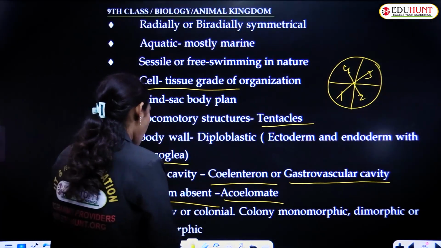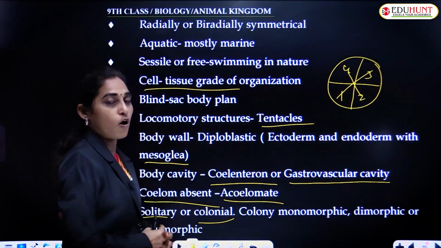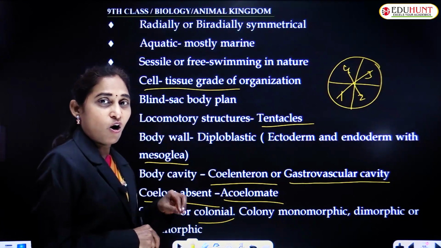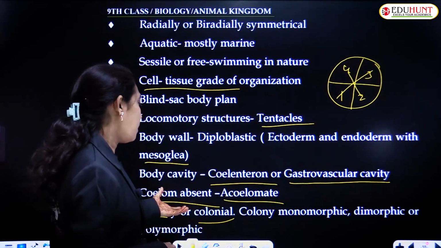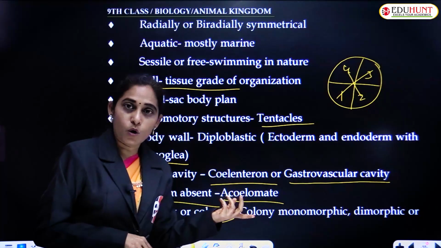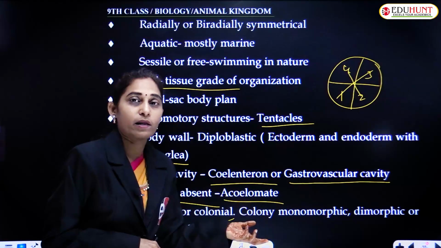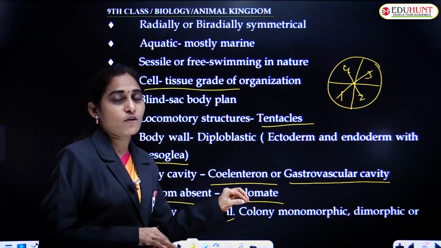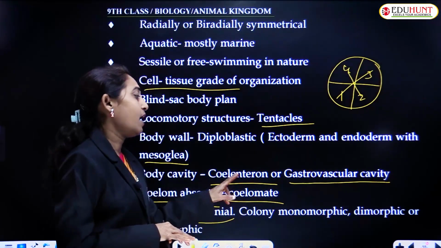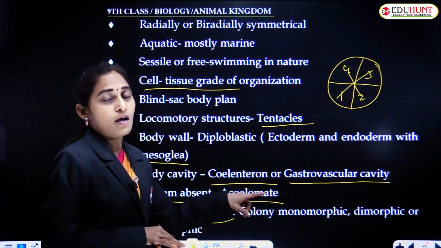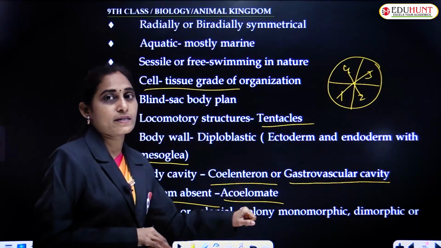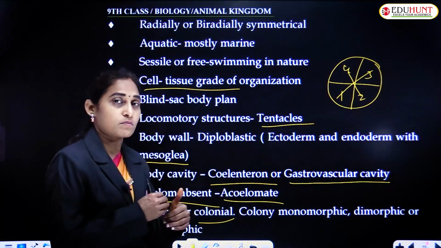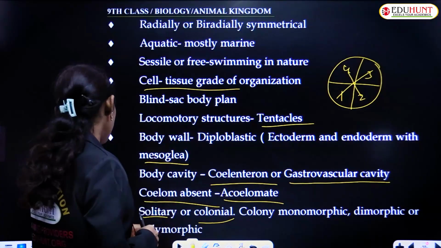Solitary or colonial forms are seen; these may be single, or they may unite to form a colony. The colony may be monomorphic, dimorphic or polymorphic. That means the colony may change. If the colony has a single kind of organism, it is called monomorphic. If they have two different forms of organisms, they are called dimorphic. If the colony possesses many forms of organisms, then it is called